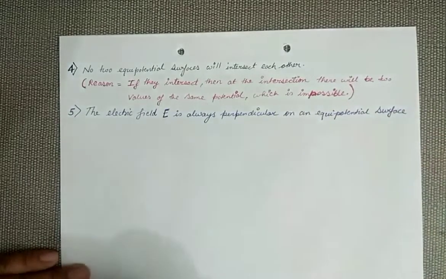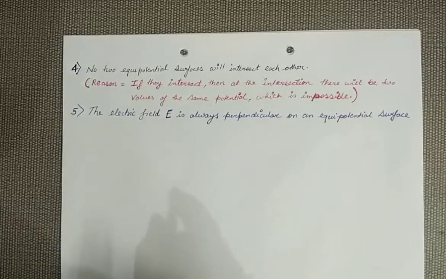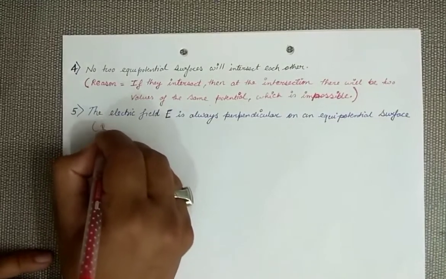Again the question arises, why can we say that? So see the reason.